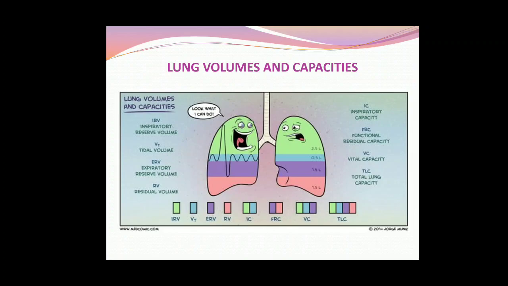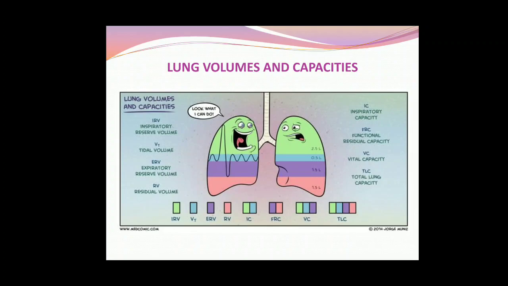That will be your expiratory capacity. And then comes your functional residual capacity. Did you see? The residual volume plus expiratory reserve volume. These two combine and make your functional residual capacity.